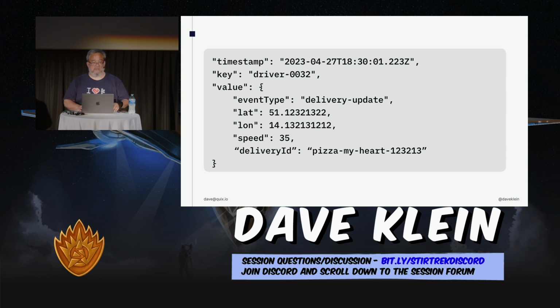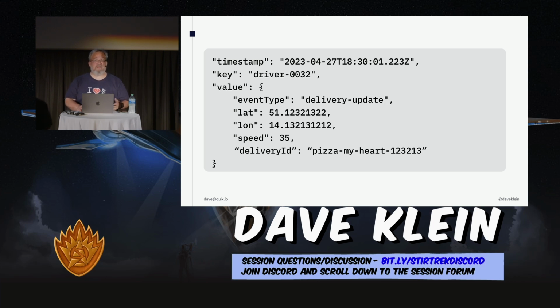This is what an event or a record in Kafka would look like before it goes to Kafka. When it's in Kafka, it's just bytes. So it's serialized to bytes and deserialized on the other end. But normally you'll have these pieces in it. You'll have a timestamp. Every event has that. It's either assigned, you can set it yourself when you're creating the record, or it's set automatically for you. Then you have a key and a value.